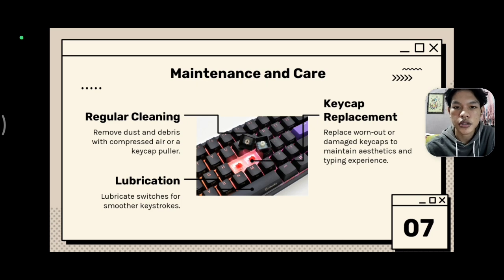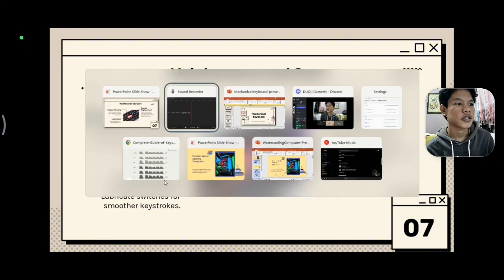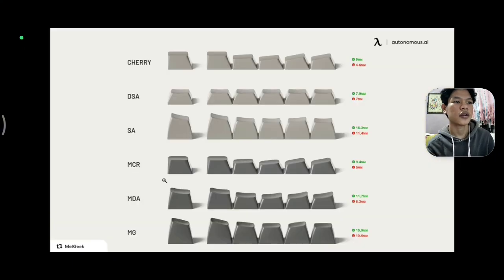You can also change your own keycaps with a bunch of colors, profiles, and materials. Here's an example of keycap profiles you can find on other keyboards, or you can buy just the keycaps, like Cherry Profile, DSA, SA, MDA, and OEM.